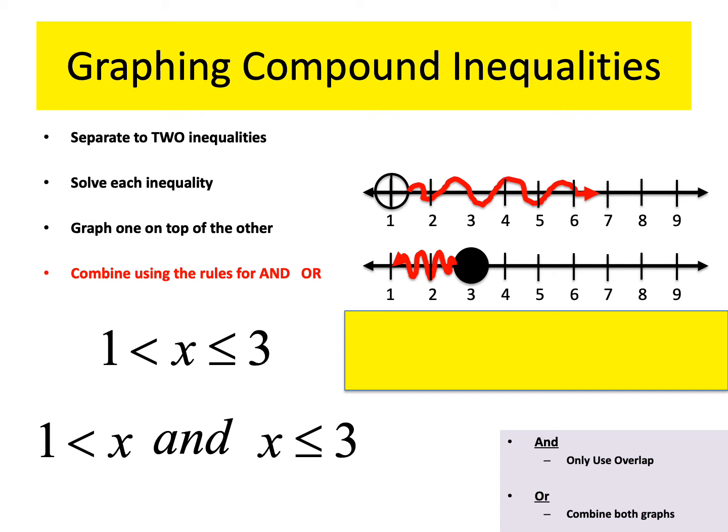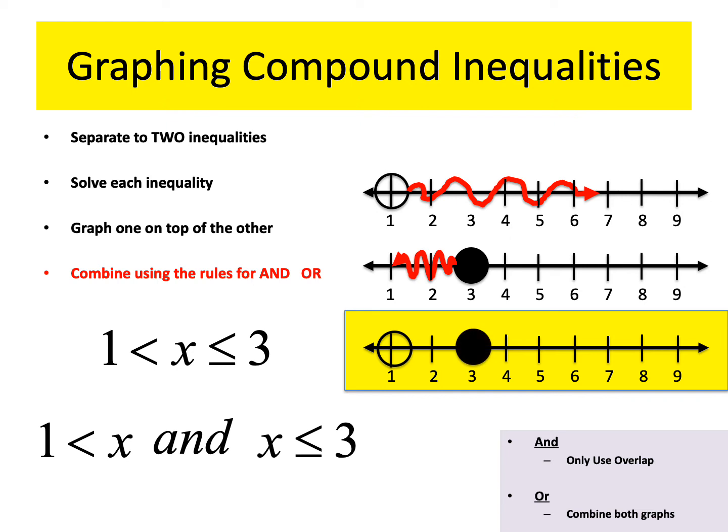All right. So you know, the last step is we combine the two. And when we combine the two, what we do is we squeeze the top and the bottom graph together and we only see what overlaps. In other words, you see the red squiggly lines on both of them? If I were to squeeze the top graph onto the bottom graph, there would be a portion that would overlap. And that portion will be between 1 and 3. So here's what you do. It says combine the two. The top one had an open circle on 1, so we need an open circle on 1. The bottom one had a closed circle on 3, so we put a closed circle on 3. And the overlap would be between 1 and 3.